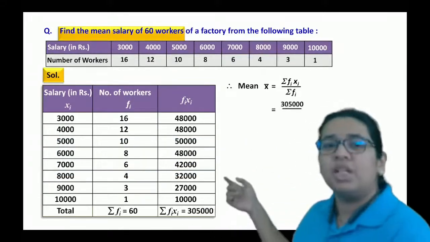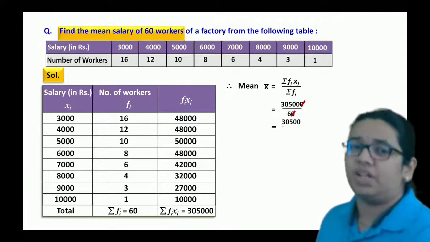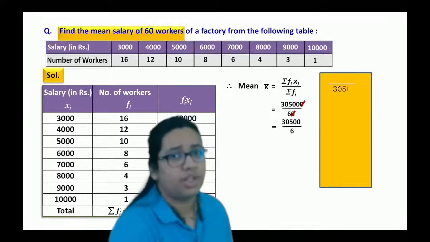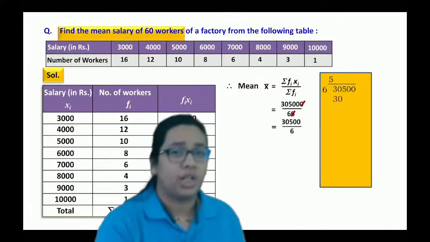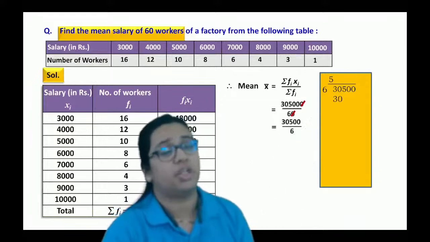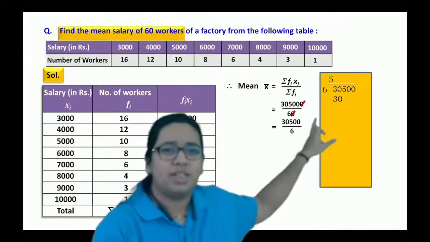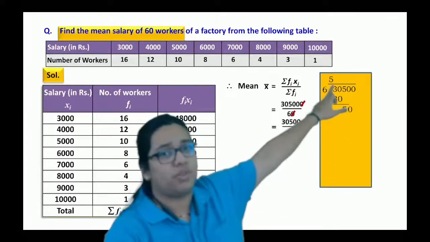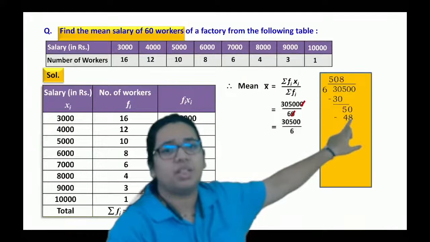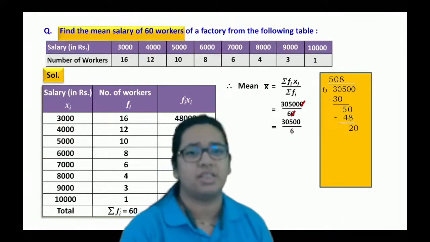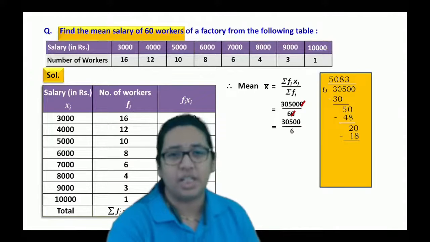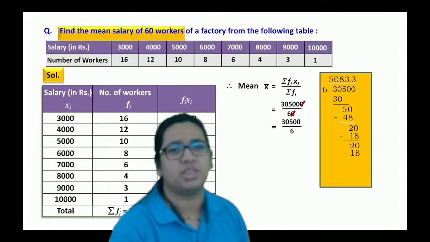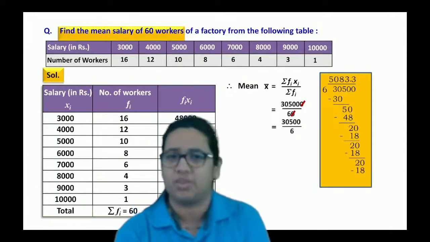You just have to put the respective values here and divide. So 30,500 divided by 6. If you can do that division orally, then it is very good. Otherwise, we can do it like this. 6 5s are 30, so there will be only 5. So we have to consider 0 here. Then again we can consider 0, so you will get 6 8s are 0. And the next one will be 6 3s are 18. So you can consider the decimal point there. The answer will be 3333 recurring, right?